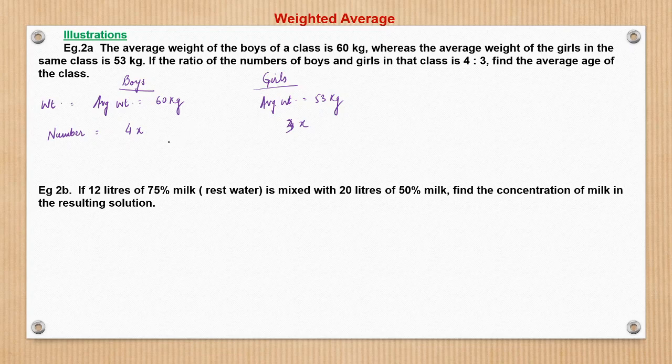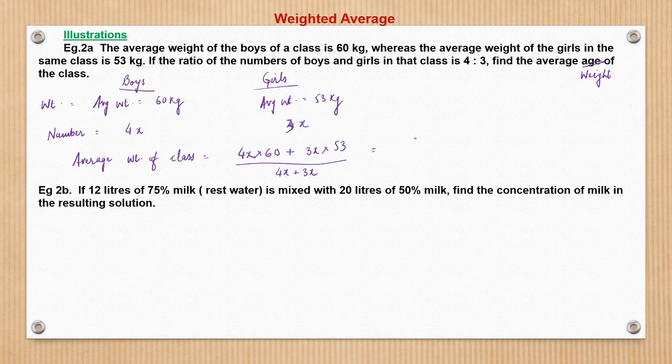So what is happening? We have to find the average weight of the class. The average weight of the class would be: total number of boys 4x into 60, plus total number of girls 3x into the average weight, which is 53 kg, upon the total number of students, that is 4x plus 3x.